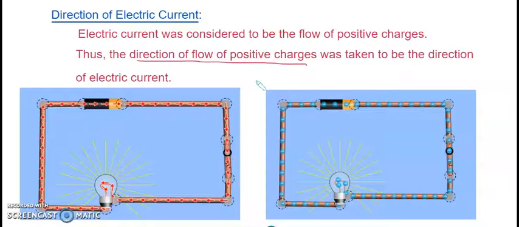During the time when electric current was discovered, nobody knew that it was electrons flowing. Maybe 60 to 70 years later, we discovered that every single matter is made up of atoms, and atoms are made up of electrons, protons, and neutrons. So they didn't know what was flowing inside, and they just conventionally took it. They always believed that it was from positive to negative. So that is the current flow we always took.